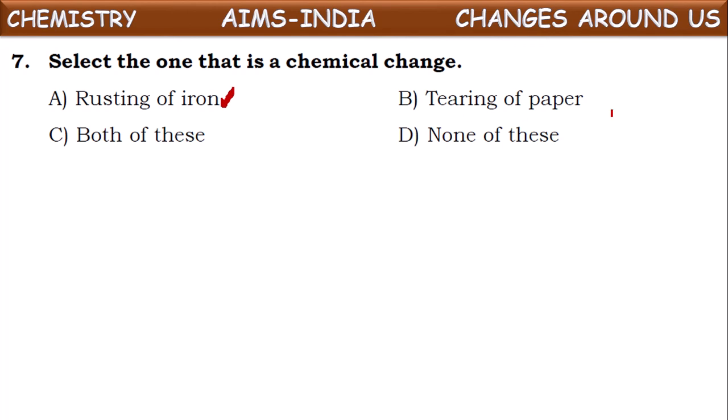What about tearing of paper? Even though you tear a paper into small pieces, there won't occur any change in its chemical composition. So tearing of paper comes under physical change. Now they are asking to identify the chemical change. Rusting of iron is the chemical change.